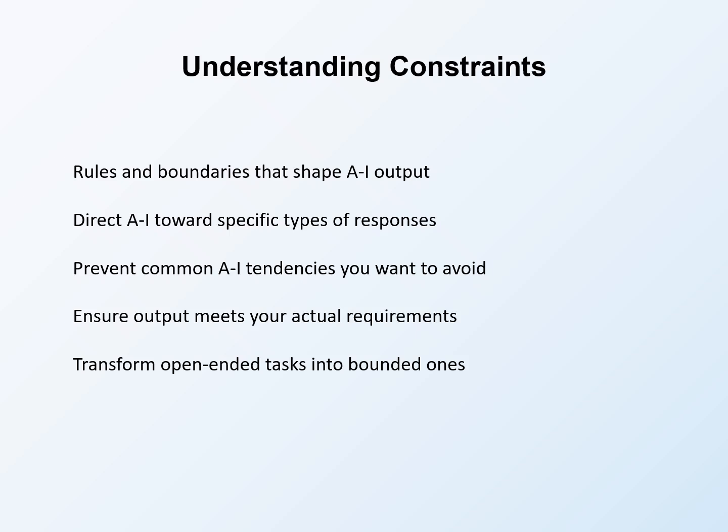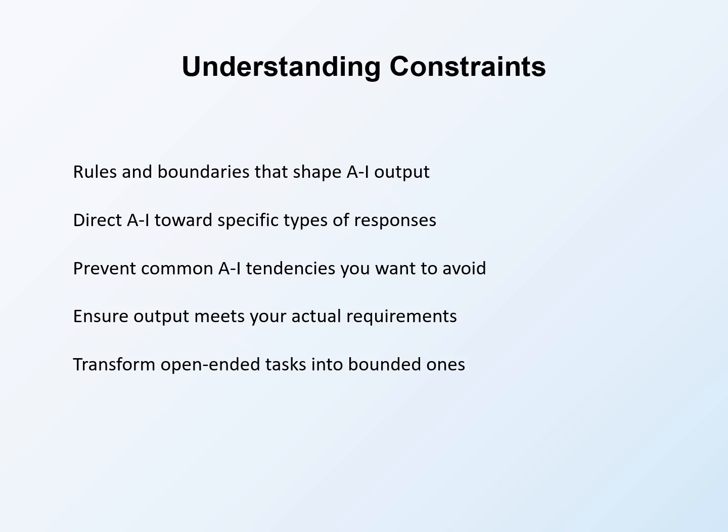Direct AI toward specific types of responses by excluding approaches that would not serve your purposes. Without constraints, AI might produce output that is technically responsive but practically useless. Constraints channel AI effort toward useful directions. Prevent common AI tendencies you want to avoid through explicit prohibition. AI tends toward verbosity, constrain length. AI tends toward hedging, constrain confidence level. AI tends toward generic language, constrain toward specific terminology. Knowing common AI tendencies helps you constrain against them.